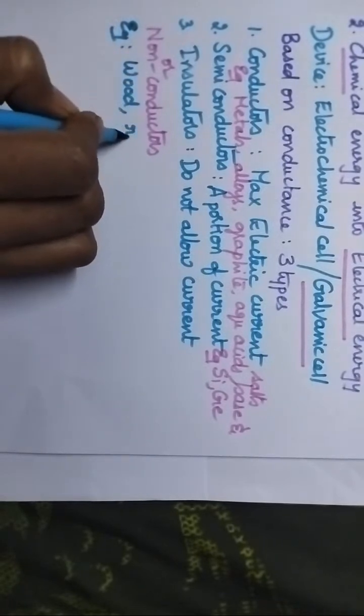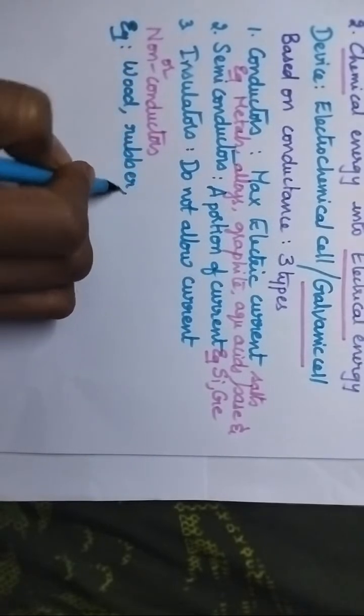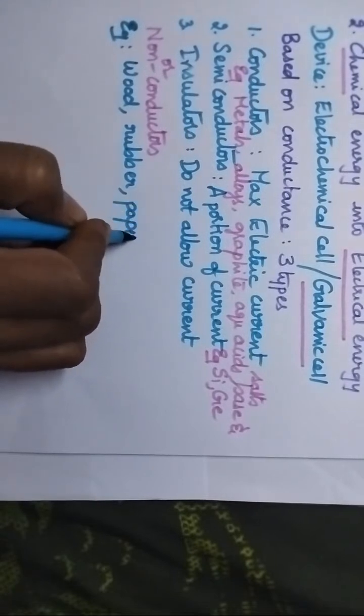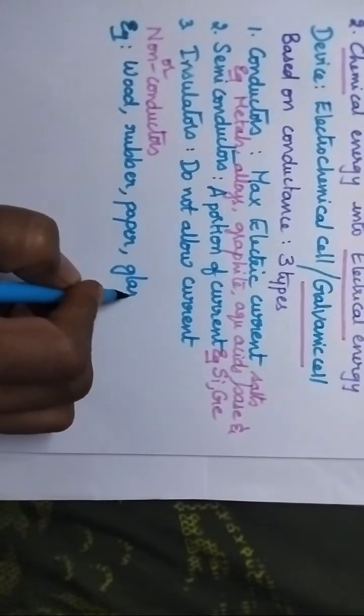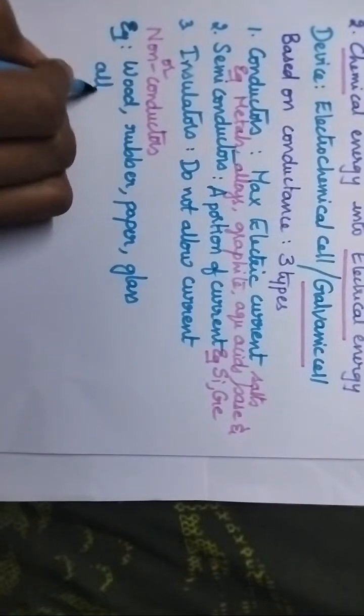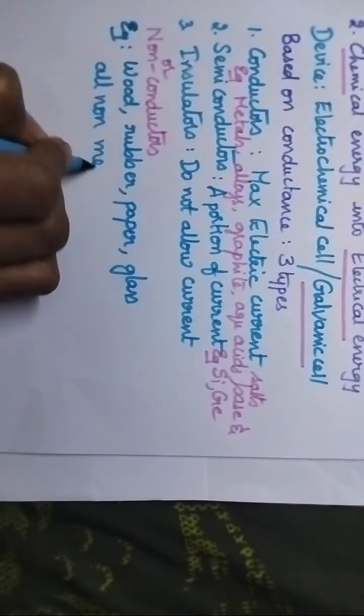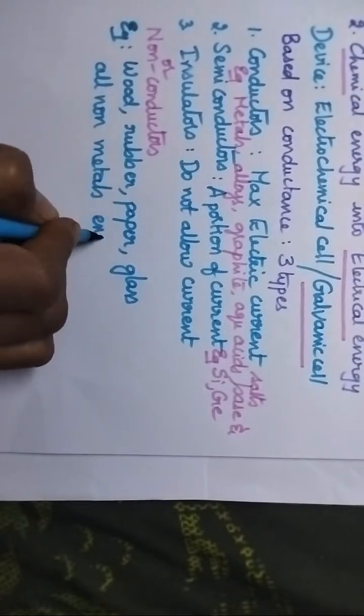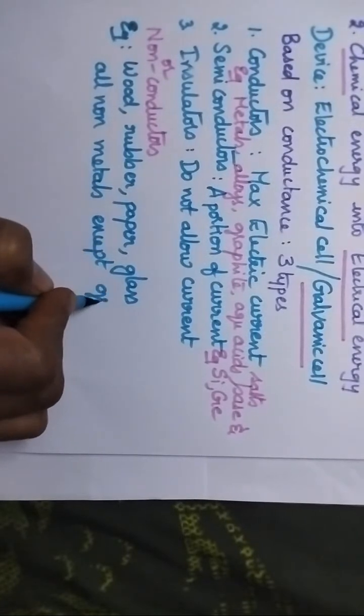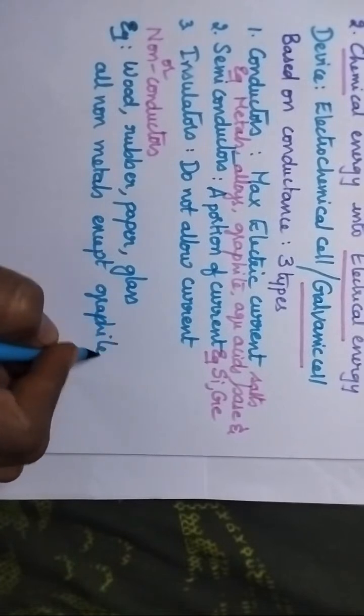Examples are very important. The best examples for insulators include wood, rubber, paper, glass, and all non-metals except graphite. Graphite is a good conductor. So except graphite, all non-metals act as insulators.